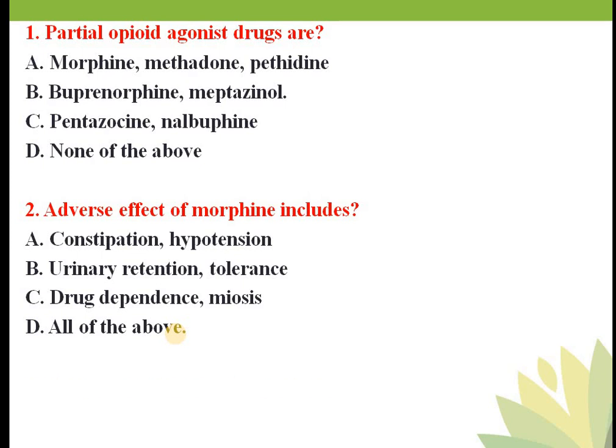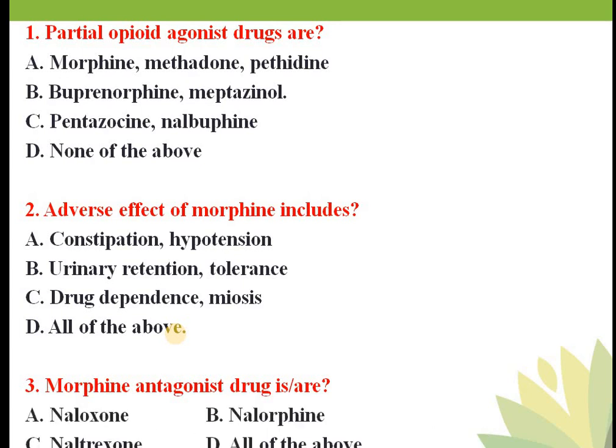Okay, so what is the next question? Morphine antagonist drugs are, what are the antagonist drugs of morphine? Your options are option A naloxone, option B nalorphine, option C naltrexone, option D all of the above. So in this case also again your answer is all of the above.